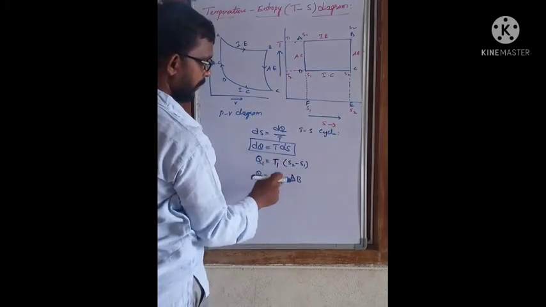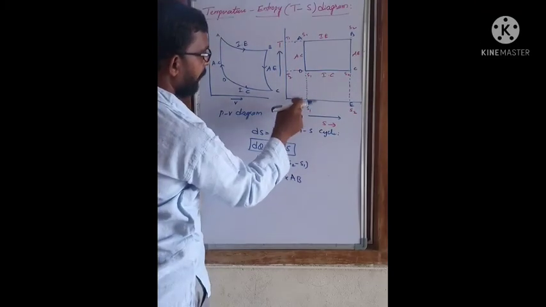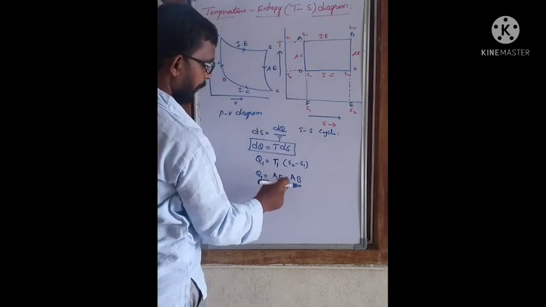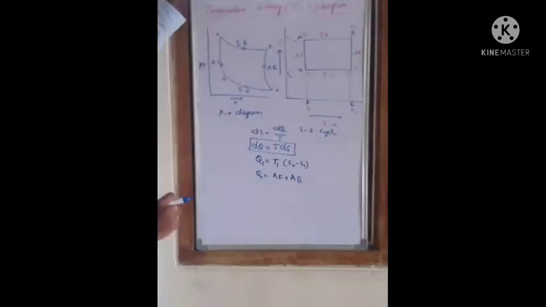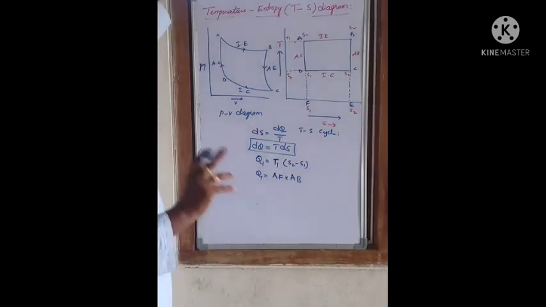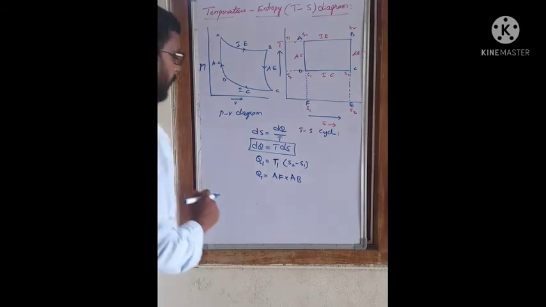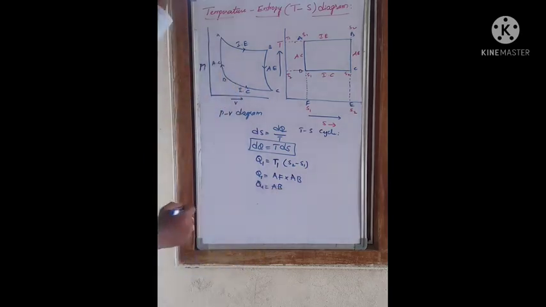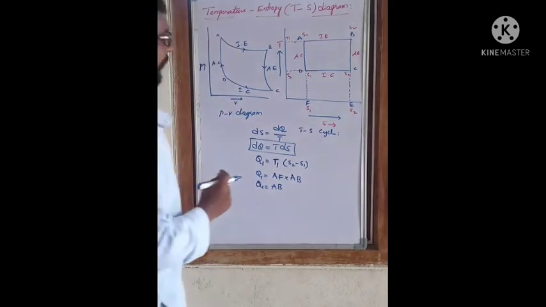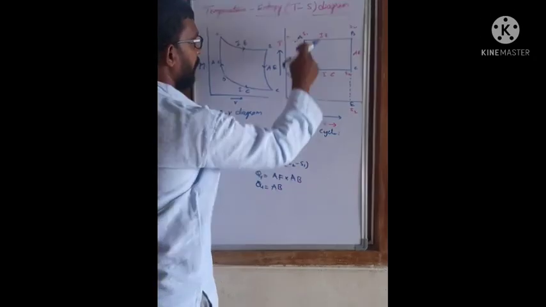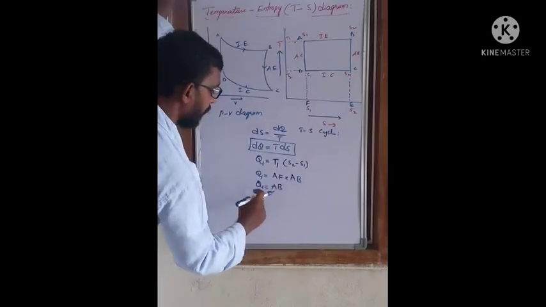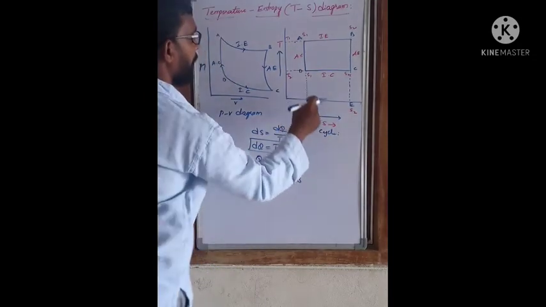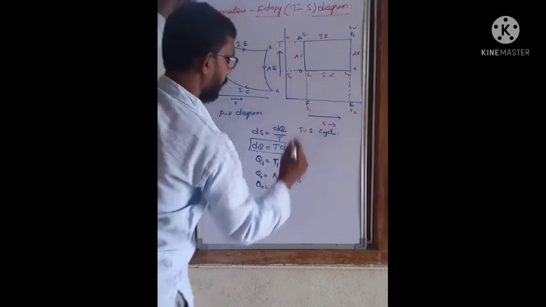So T1 can be written as AF, and AF into AB gives the area. From this we write Q1 is equal to AB into EF.